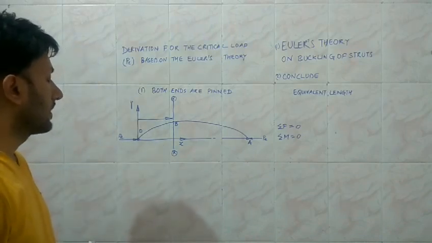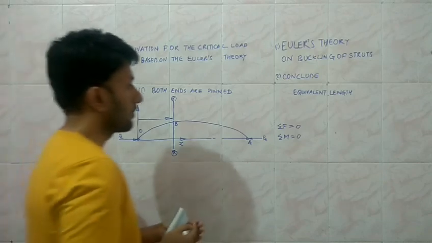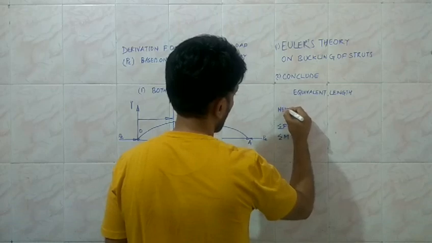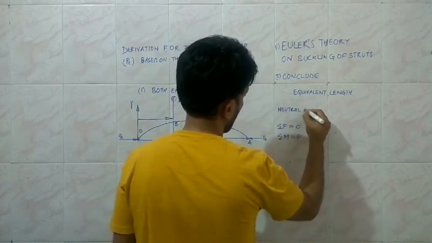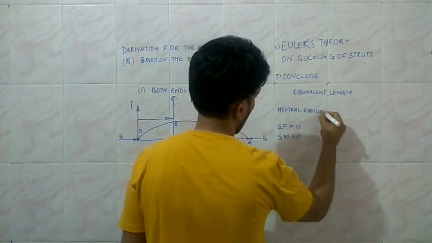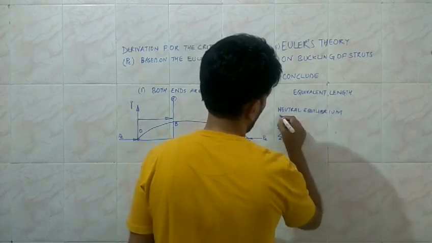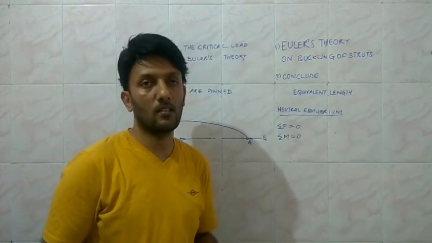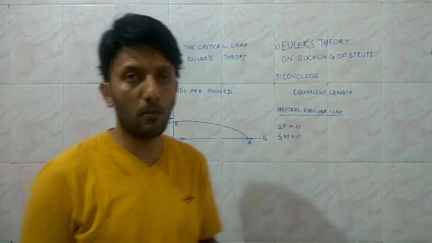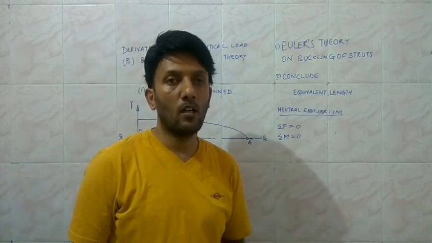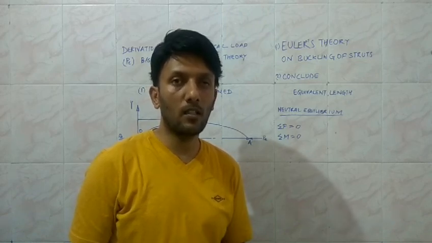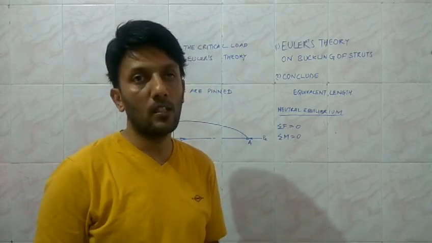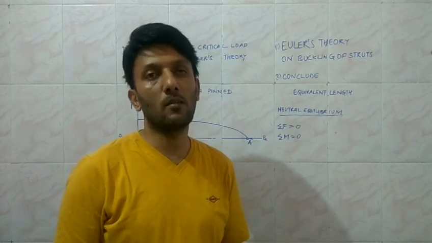Since we are considering the neutral equilibrium, the value of the load corresponding to the neutral equilibrium, as already told in the last session, corresponds to the situation of the loading beyond which your equilibrium conditions transform into unstable equilibrium conditions, and below this point the conditions of the equilibrium are the stable equilibrium conditions.